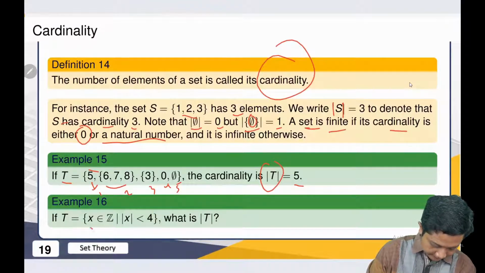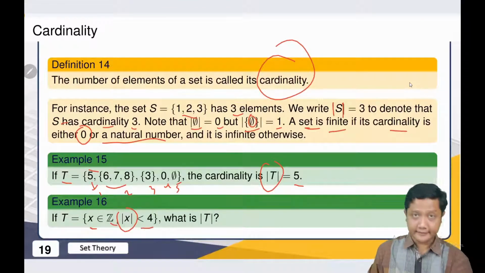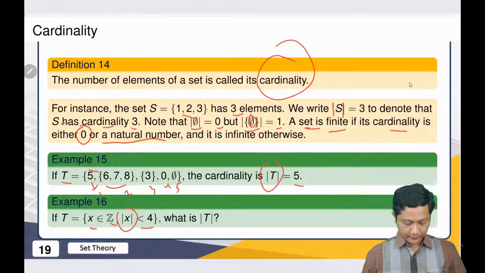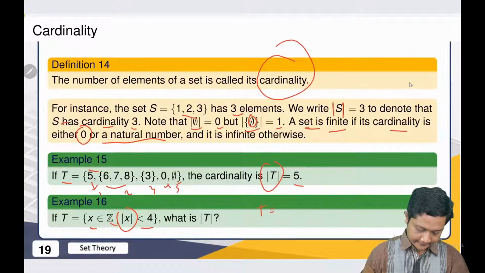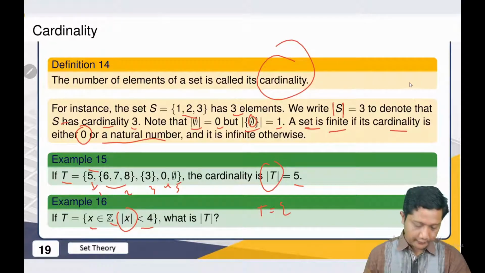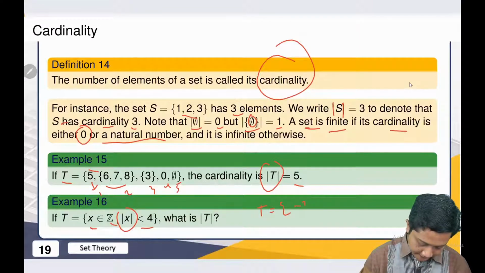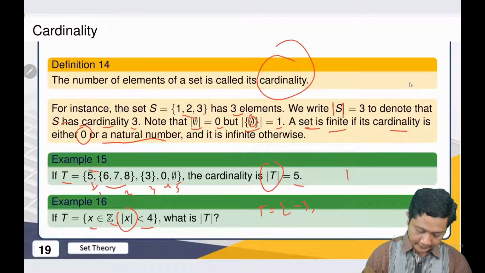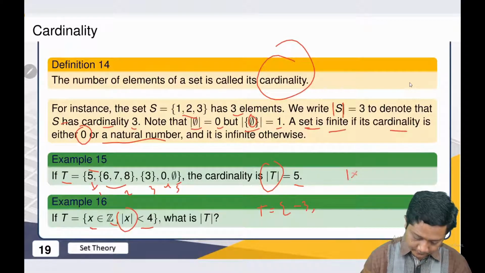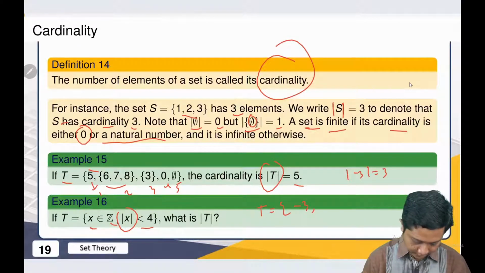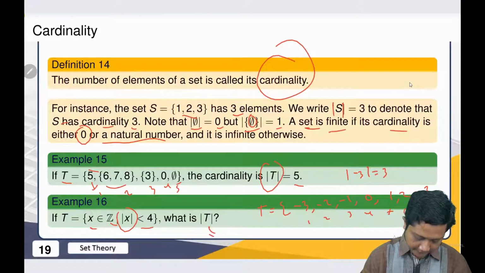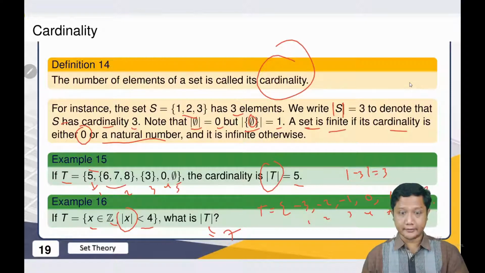Another one, we have x in Z where the absolute value of x is less than 4. Then what is T? We can list it. So the absolute value of x is less than 4, so we should start from -3. Why? Because the absolute value of -3 is equal to 3, right? So it is still less than 4. -3, -2, -1, 0, 1, 2, 3. So we have 1, 2, 3, 4, 5, 6, 7. So the cardinality of T is 7.